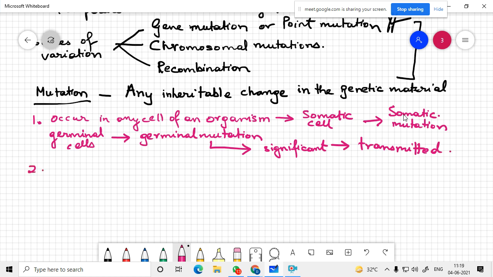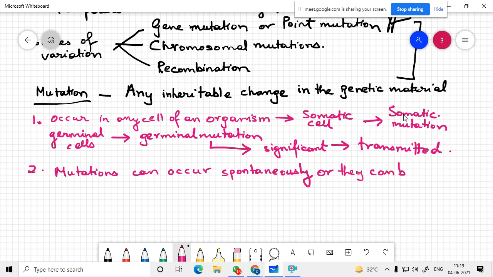The next feature is the mutations can occur spontaneously or they can be induced.